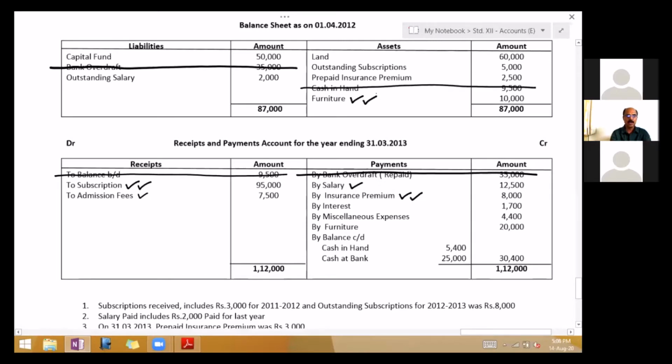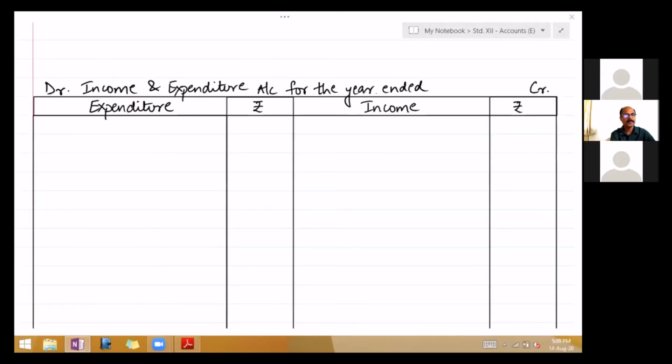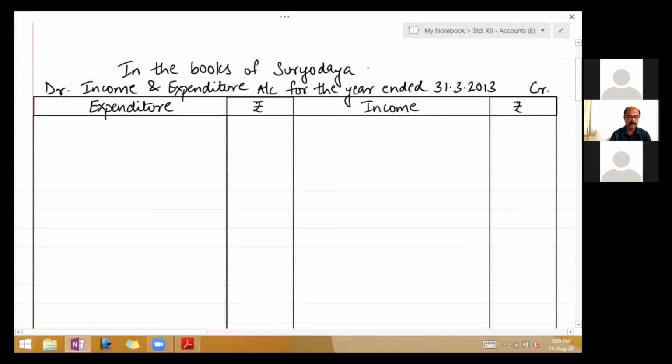Okay, so draw income and expenditure account for the year ended 31st March 2013. And on the top of that, in the books of Suryodaya Club, Nasik.